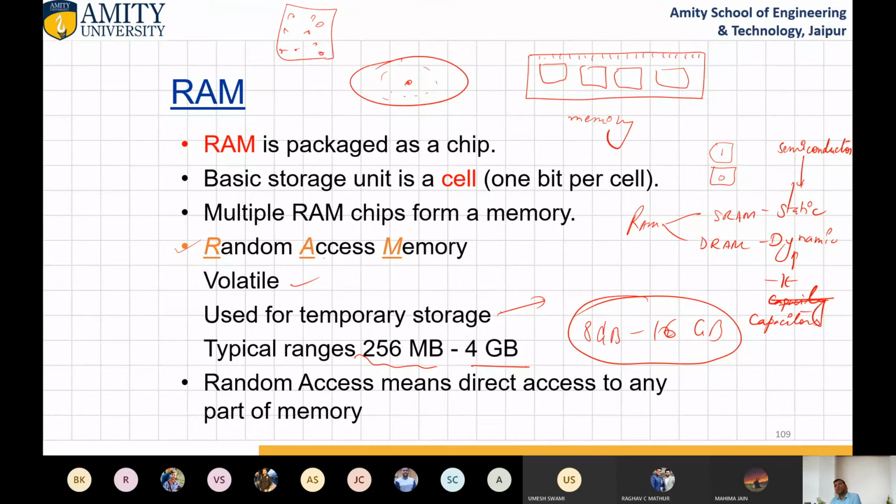Okay, so according to you, which RAM is faster? Anyone? Static or dynamic? So what is the question? My question is that according to you, according to your perception, which RAM is faster, whether it is static or dynamic? So dynamic. Any other?